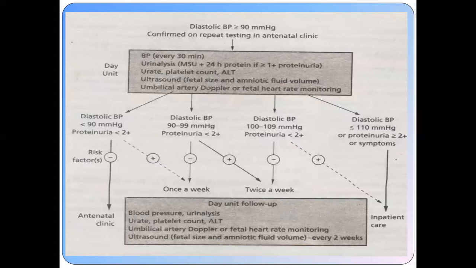All the patients whose blood pressure is 110 millimeter of mercury or more than 110 millimeter of mercury, proteinuria more than 2 plus, or the patient has the symptoms of severe preeclampsia as we discussed, that is she has a severe headache, blurring of vision, epigastric pain, hyperreflexia, or there is an altered consciousness, or the patient has fits at any time, all these patients require the